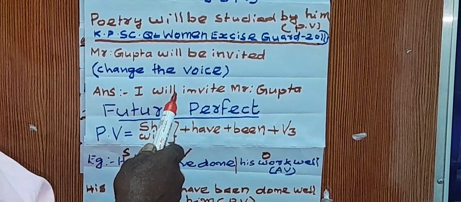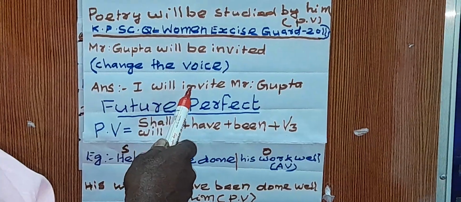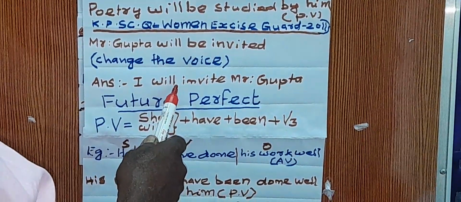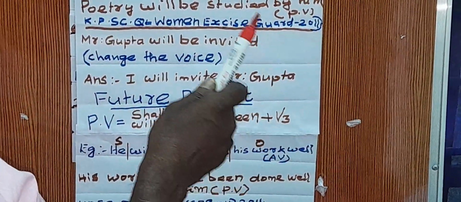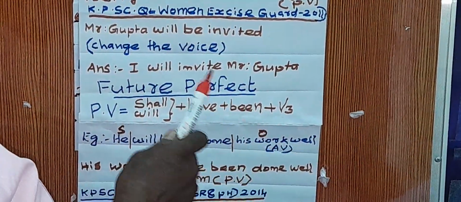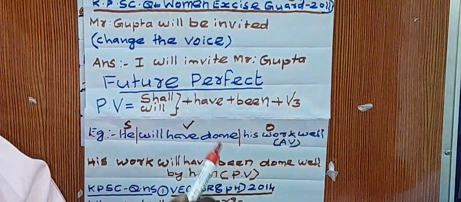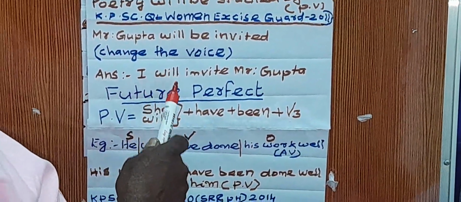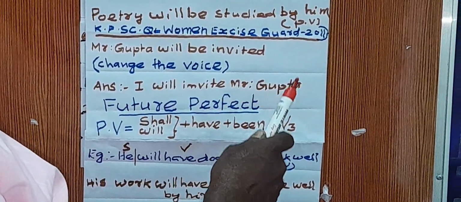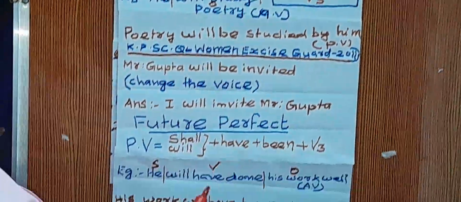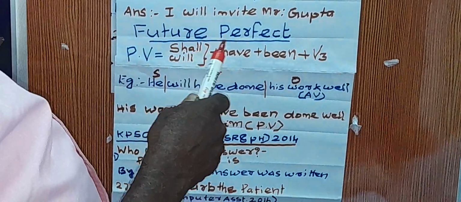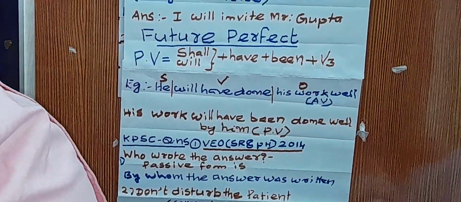I will invite, that is the future simple form. The future simple form of the ordinary tense is will or shall plus V1. So here, I will invite Mr. Gupta. Then next is future perfect tense. Future continuous has no passive voice.